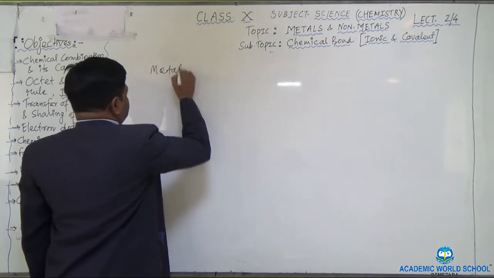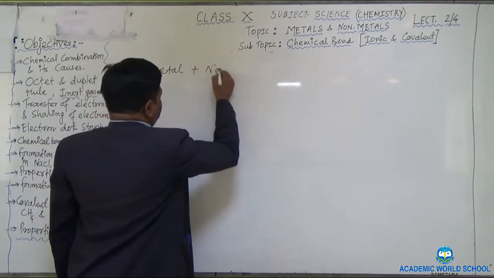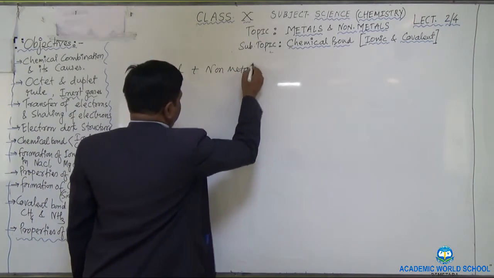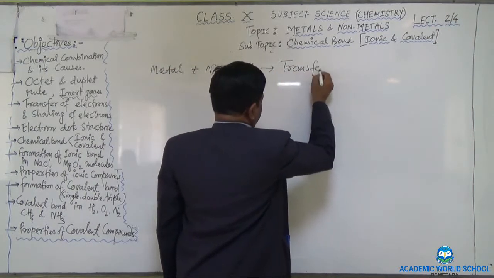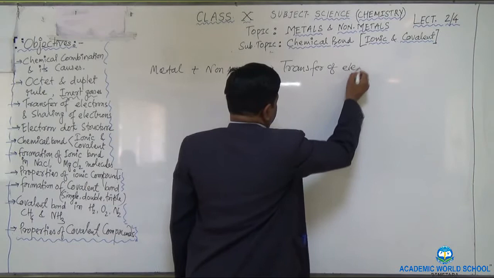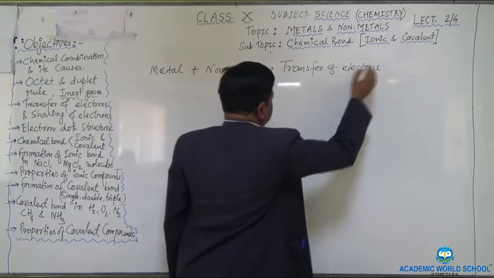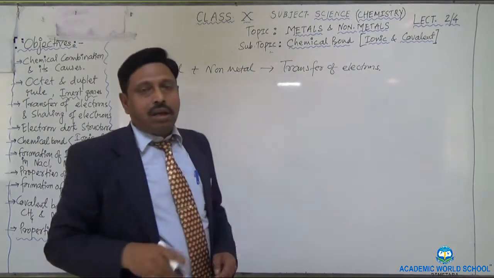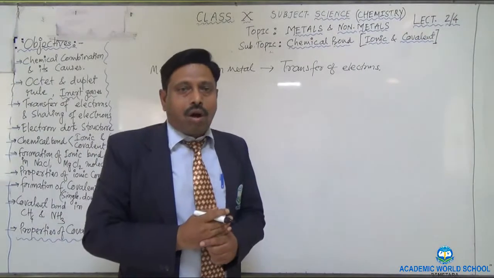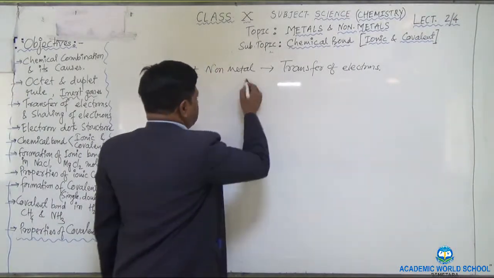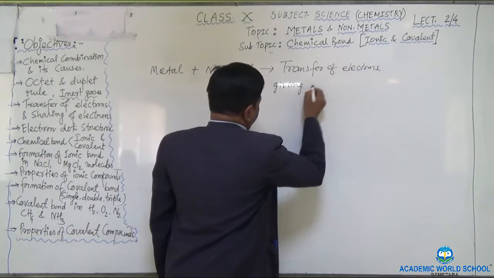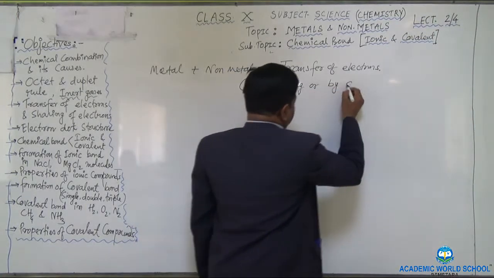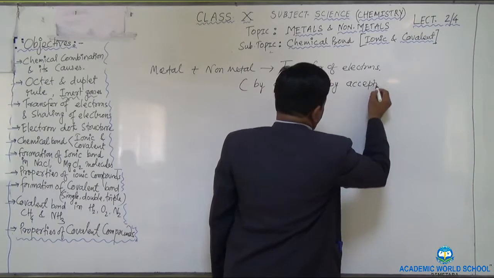When a metal reacts with a non-metal, at that time the transference of electron takes place. Transfer of electrons. Okay? Transfer of electron means either by giving or donating or by accepting. It is by giving the electron or by accepting the electrons, right?